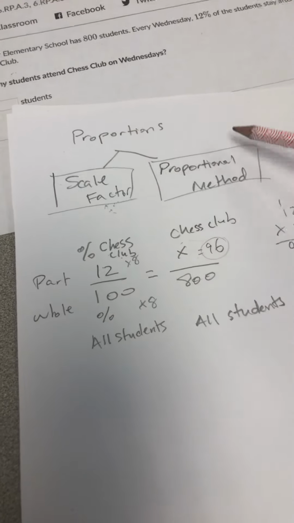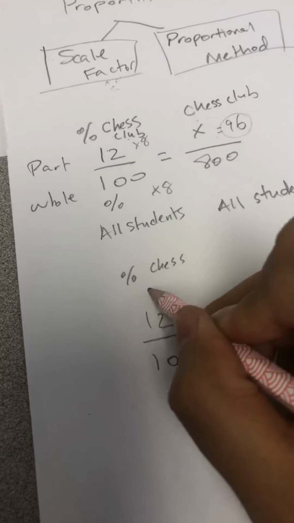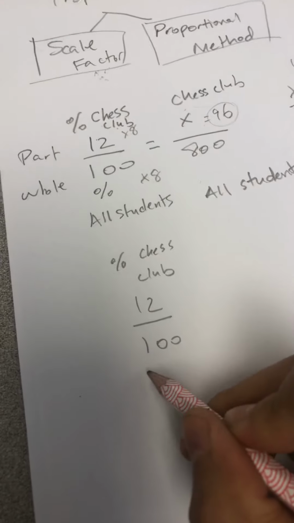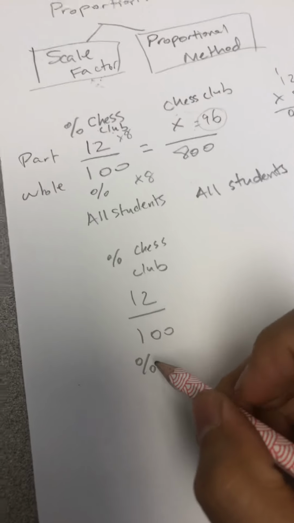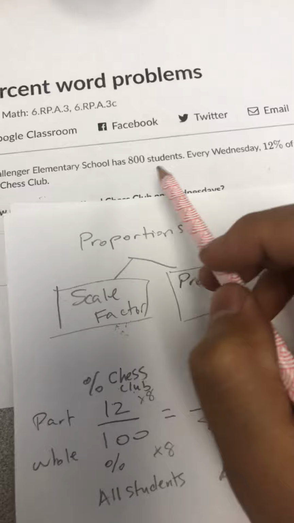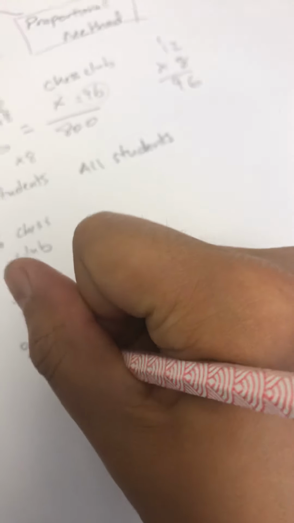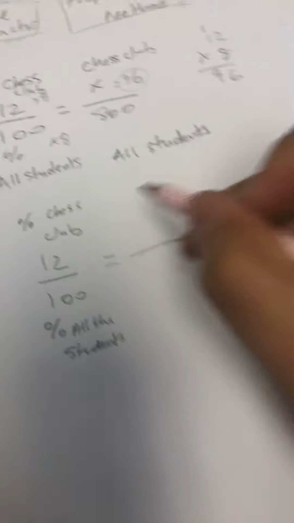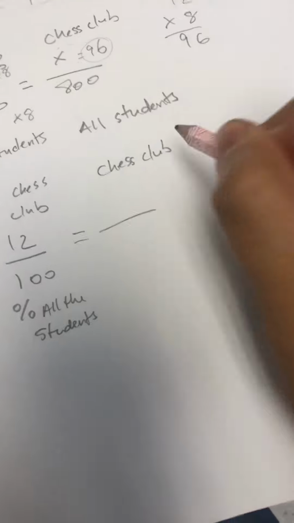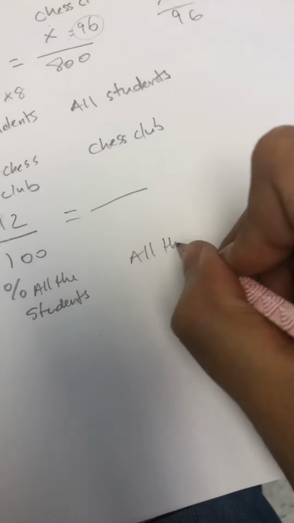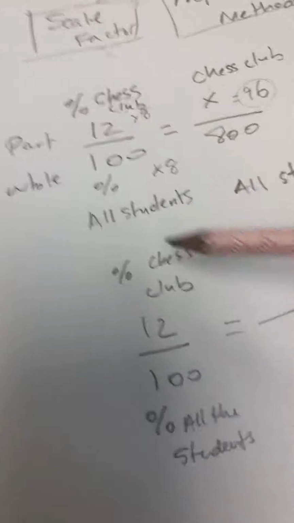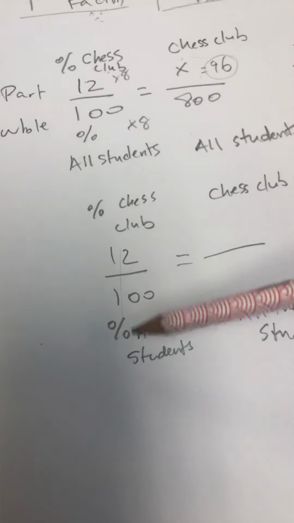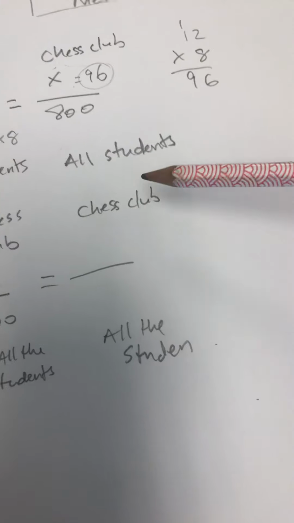Whenever we have a percent, we're going to put it over 100. 12 over 100. We got here 12 is the percent of students that go to chess club. And we have here 100% of students in the whole school. All the students. Now if we label this, we're going to label it across, chess club to chess club. And over here, all the students to all the students. This relationship matches up with all the percents. These match up with all the actual figures.